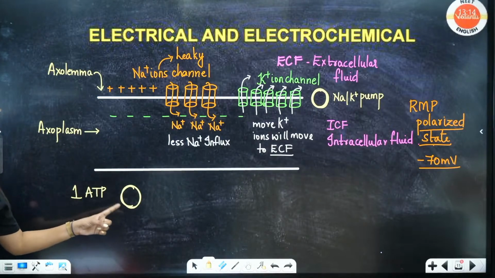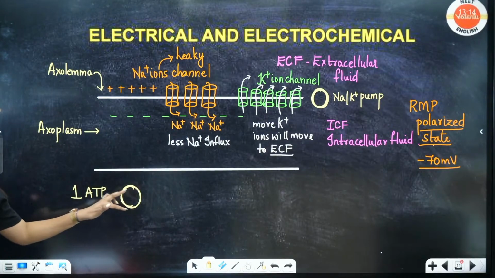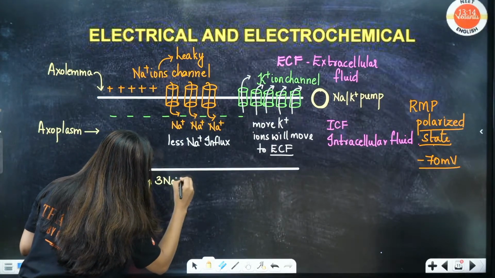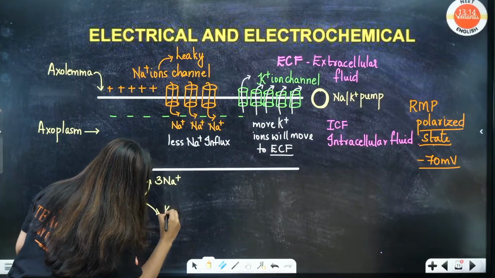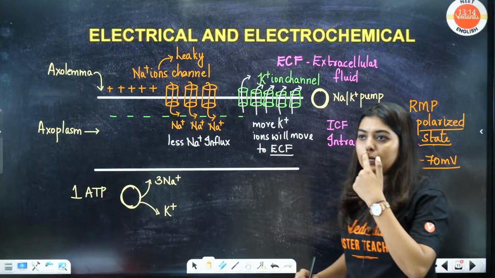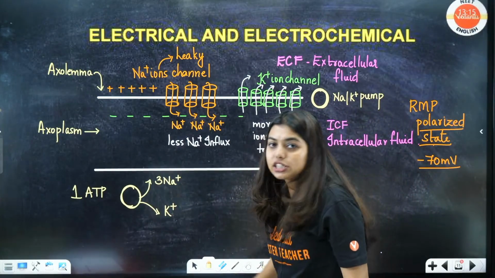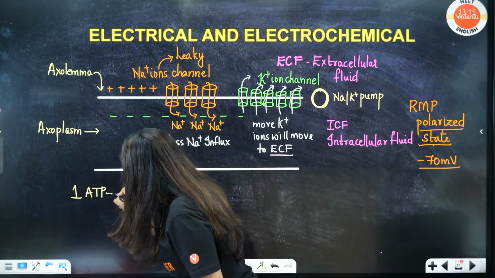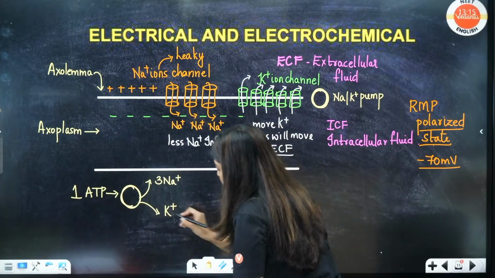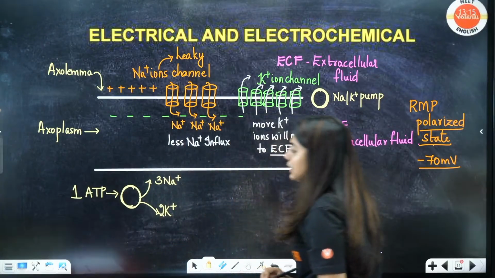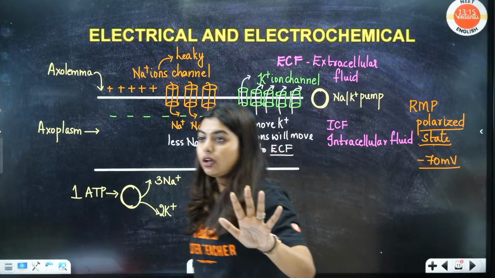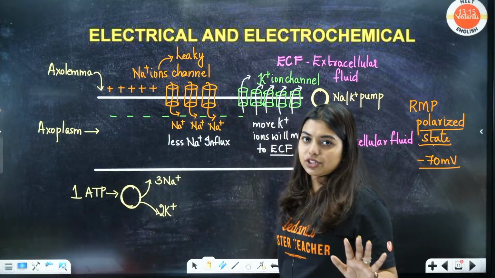It's going to take in 2 potassium ions and give out 3 sodium ions. This way we will be able to reach the polarized state. Agreed or disagreed? That means it will take 1 ATP and give 3 sodium outside and 2 potassium inside. Otherwise we will not be able to reach the polarized state.